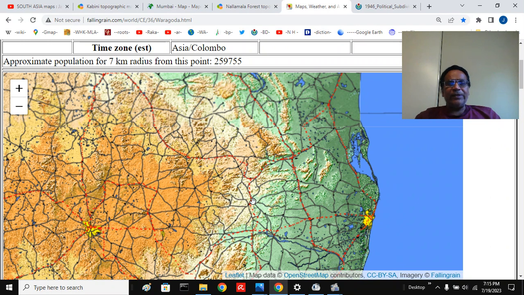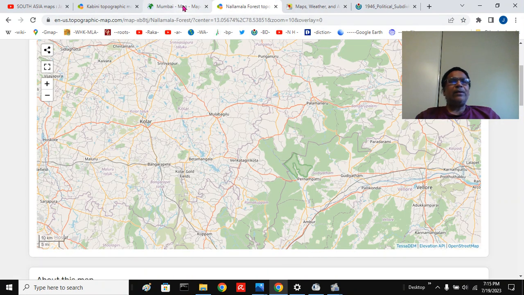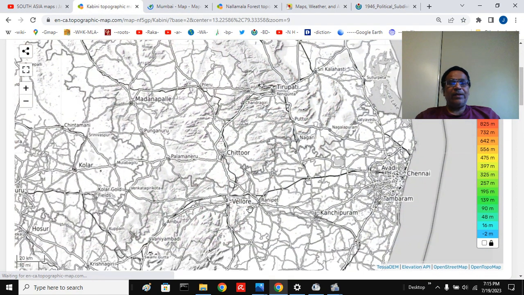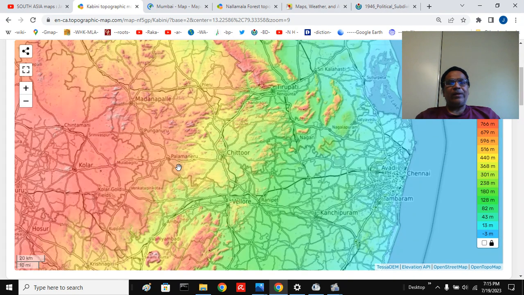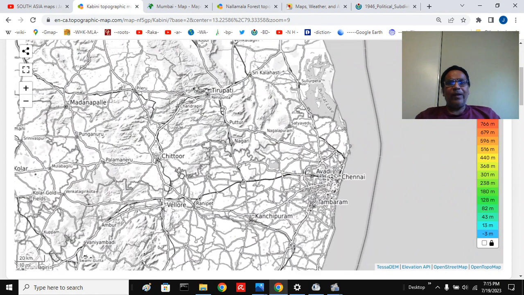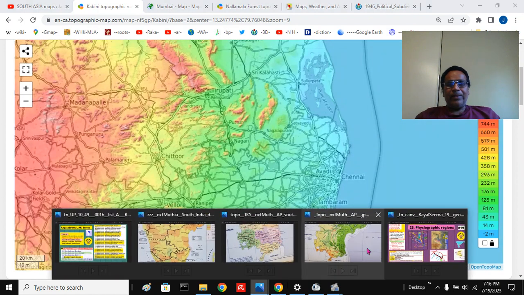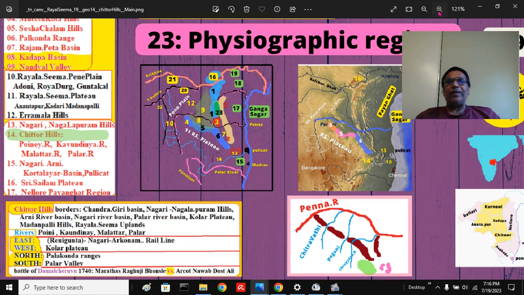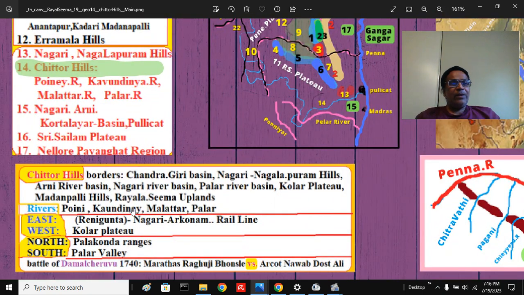This is Chittoor itself, the town, this is Katpadi, Vellore along the Palar River. You can see this area, Palar and Vellore. This is the region we are talking about today. What are the important rivers? I will show you the rivers. The rivers you have to keep in mind are the Poini River, Kaundinya River, Malatar River, Palar River. I have spelled them there so that it's very clear. A lot of people are not aware of these small rivers, but they are very, very important in the geography of this region.